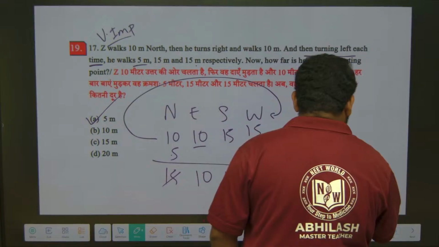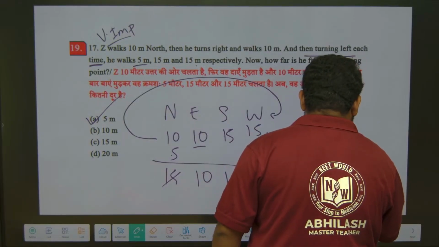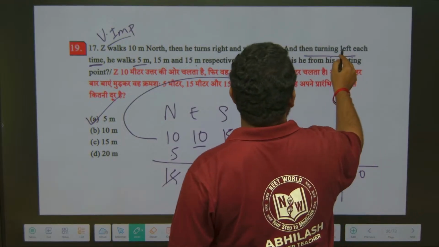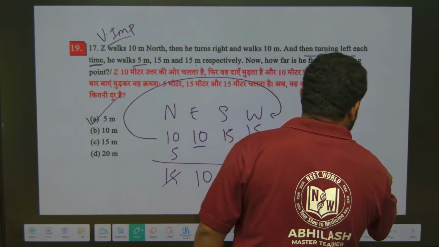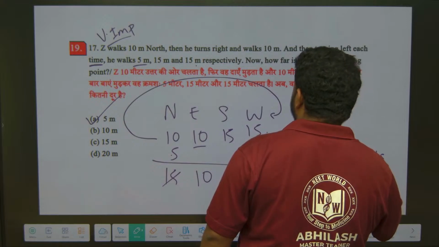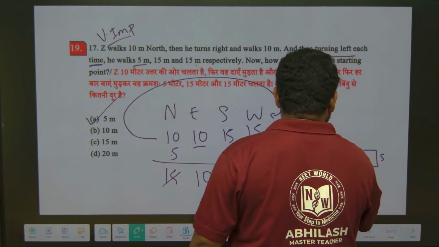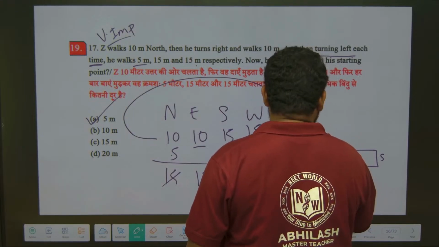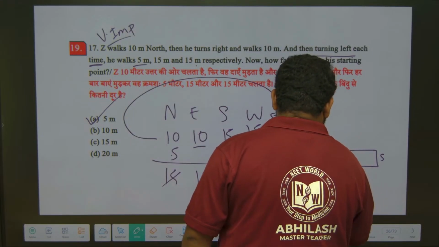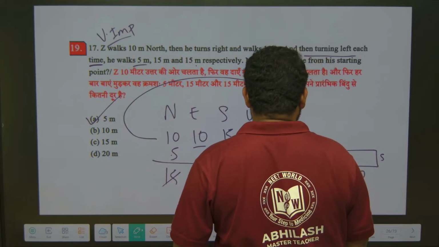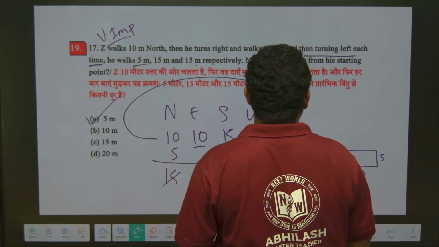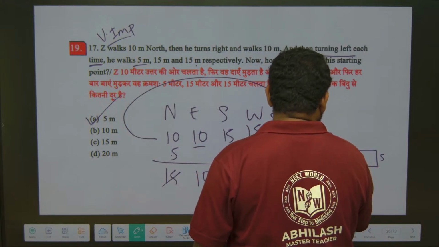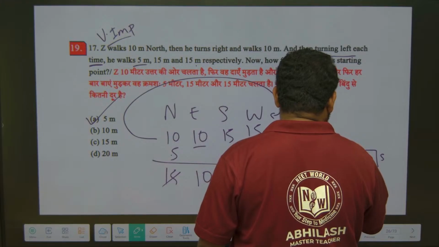So Z walks 10 meter north, turns right, again walks 10 meters to the right. Then turning left each time he walks 5 meter. Here he will turn left, he will walk 5 meter. Again he will turn left and he will walk 15 meter. Done. Again turns left and walks 15 meter. So he will come here. Now how far is he from the starting point? This is 15. I have to find this distance.